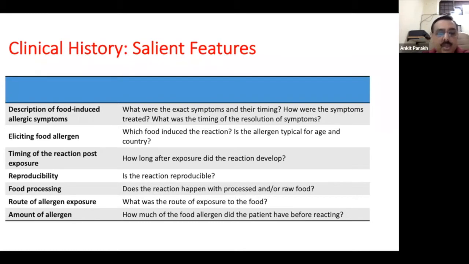Right? What was the route of exposure? We need to know whether it is inhalational, or eating that particular food. How much food allergen did the child have before reacting? Because some children will have no reaction or a very minor reaction to a very small amount of food, but they might have a bad reaction if the amount of food increases. And this can be variable for different children. There could be some children who may not tolerate even a drop of milk and might develop anaphylaxis.